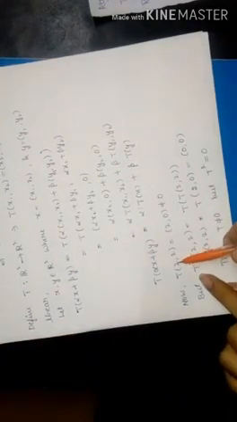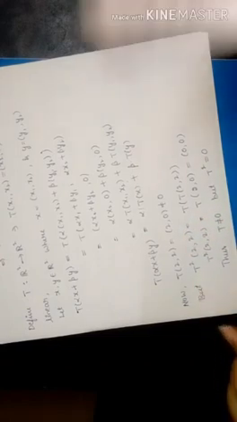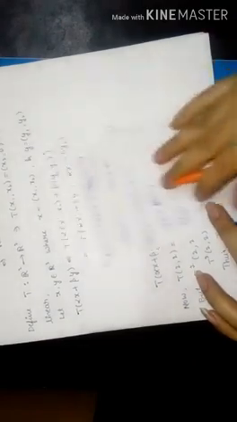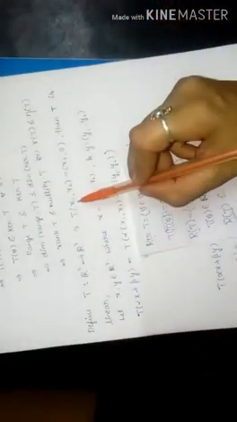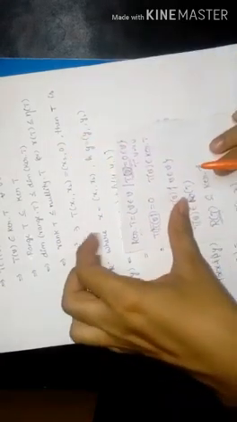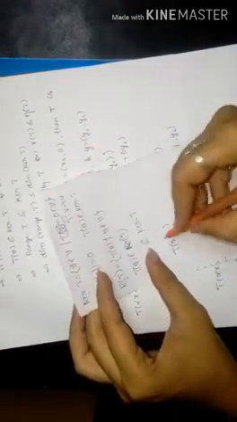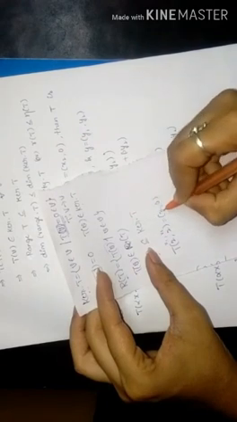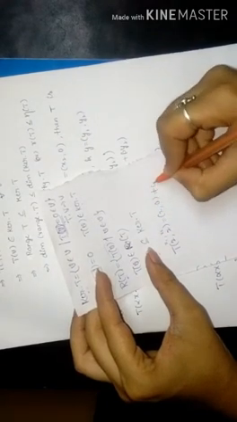Now let us consider T of 2 comma 2. Here we defined T of x1 comma x2 is equal to x2 comma 0, right? So T of 2 comma 2 can be written as 2 comma 0, that is x2 comma 0. It is not equal to 0.